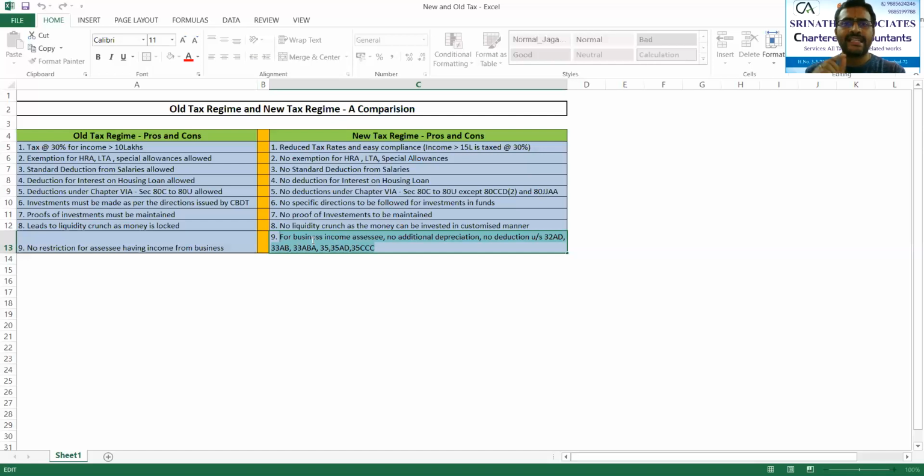For this, the CBDT, the Central Board of Direct Taxes, has given a clarification just 3 days back.